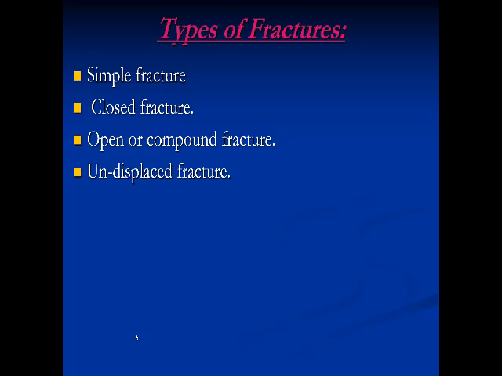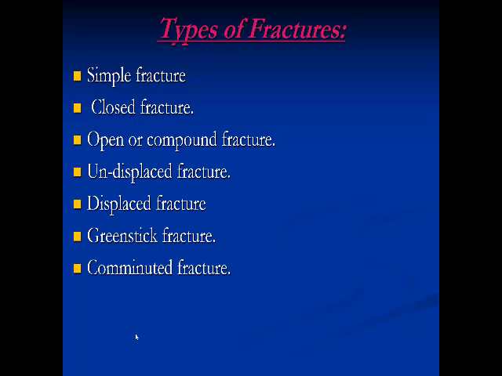Undisplaced fracture, here we are talking about the alignment of the bone endings in the fracture line. If it is in alignment, it is an undisplaced fracture. But if it is not in alignment, it is a displaced fracture. And the greenstick fracture, which occurs in children, where fracture on one side of the bone leads to bending on the other side of the bone. Comminuted fracture, I mean that at the site of fracture there are many bone fragments, more than 2 or 3 bone fragments.